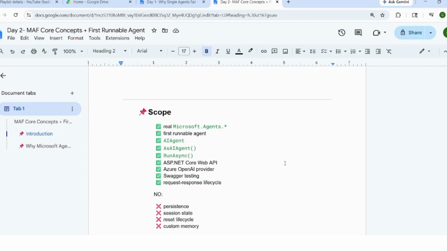We will use Microsoft.Agents.AI.OpenAI. This will be our first runnable agent using MAF. We will use AIAgent, AsAIAgent, RunAsync. Just remember these keywords. This will help us build the first agent using Microsoft Agent Framework. Core API is fine.